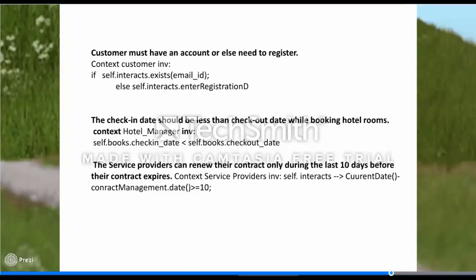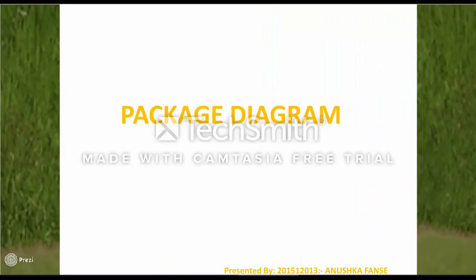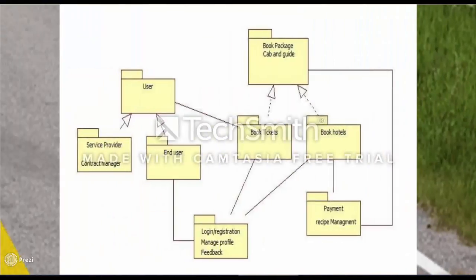Package diagram. The package diagram divides a system into understandable subsystems. The package user is generalized into two packages, service providers and end users. The service provider package includes the class contract management. The end user package includes the following classes: login registration, manage profile and feedback. The end user package interacts with the booking package.